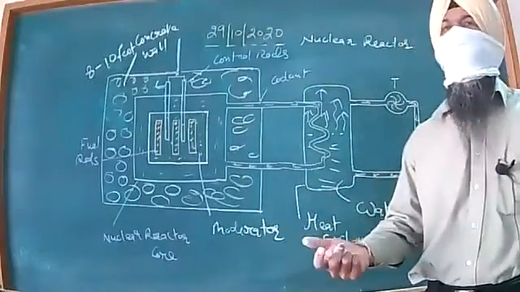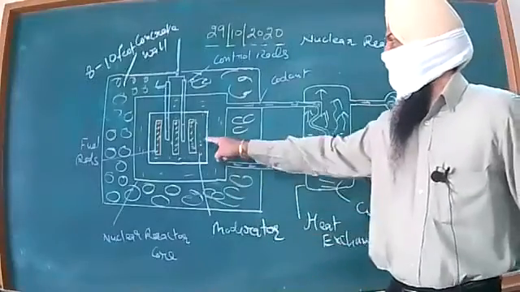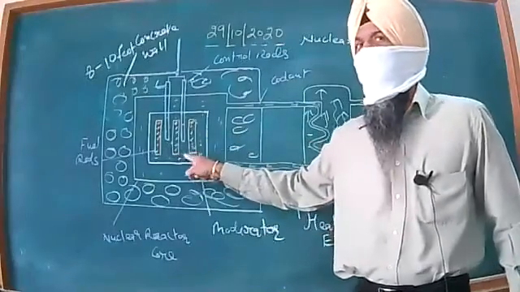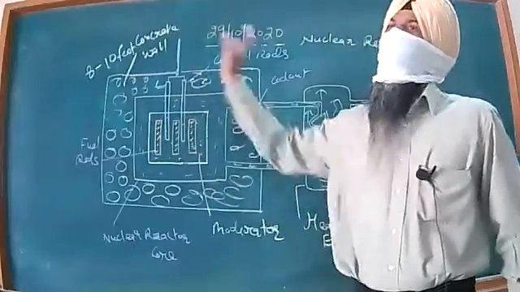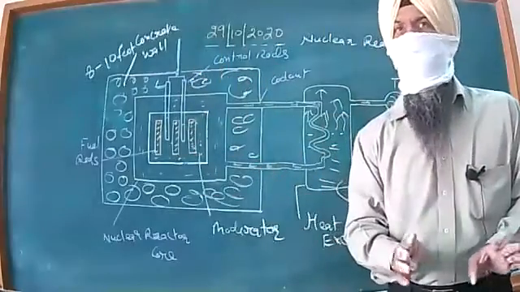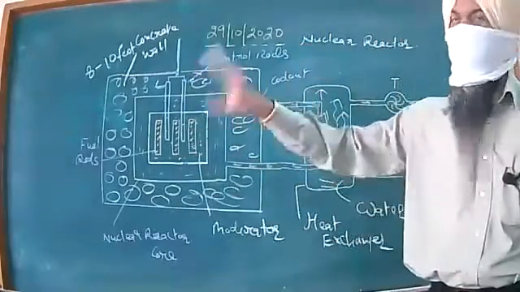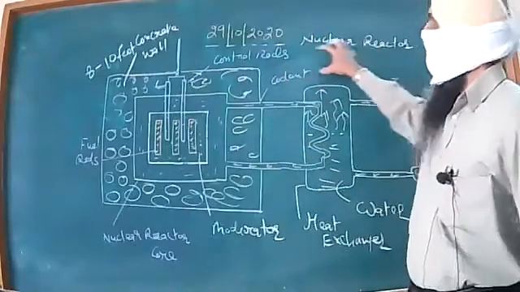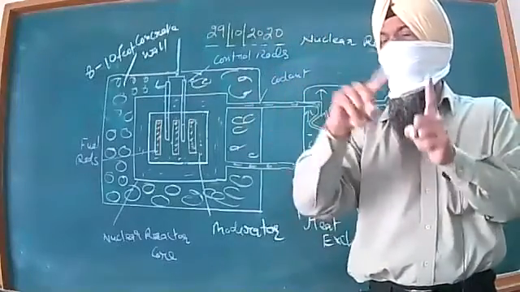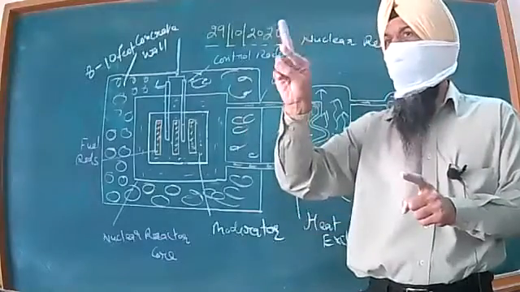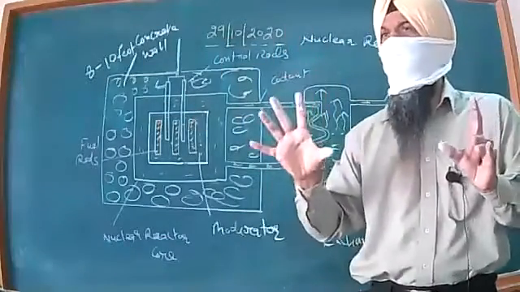So what will be happening? When inside this nuclear reactor's core, nuclear reaction will start after gaining the criticality. The reaction which we were just having, that uranium 92 to 35 plus neutron, it will give you barium and krypton, 3 neutrons further are given.